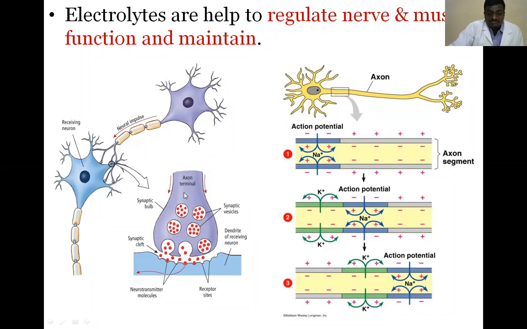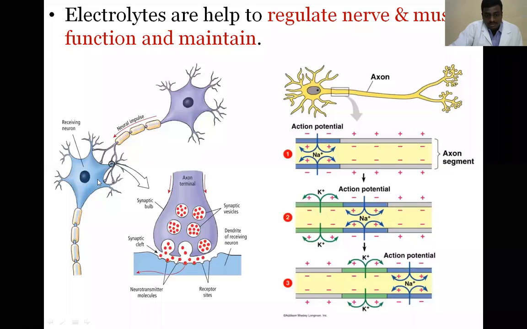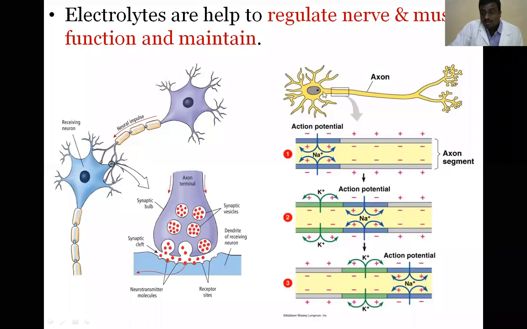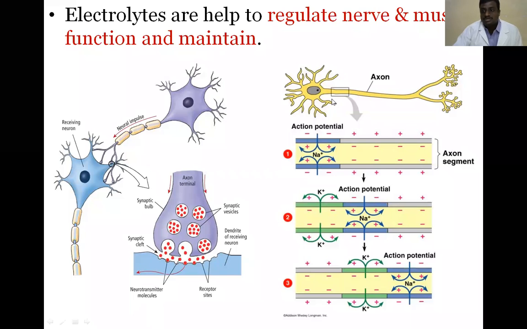This transfer of synaptic vesicles mainly depends on the action potential. The nerve axon passes signals from this neuron to another neuron. During the action potential, you have already studied about it.